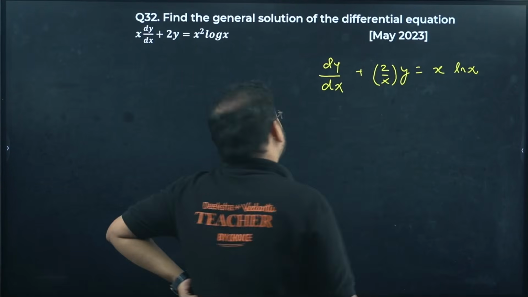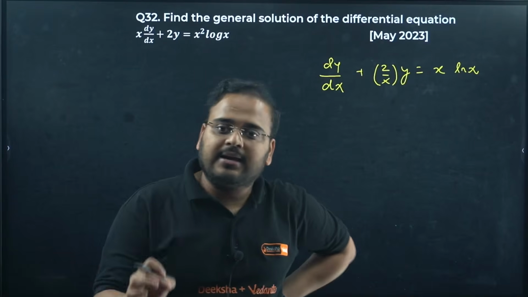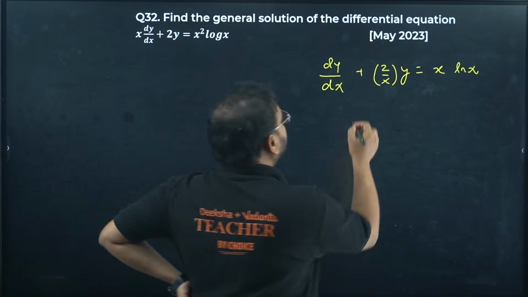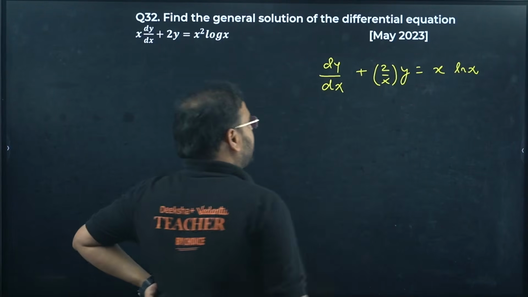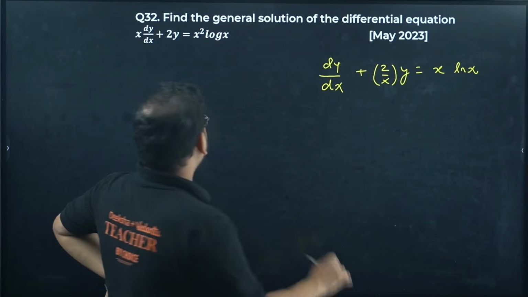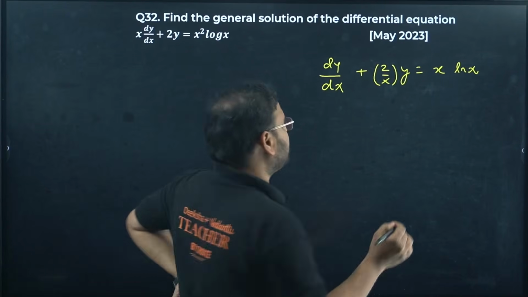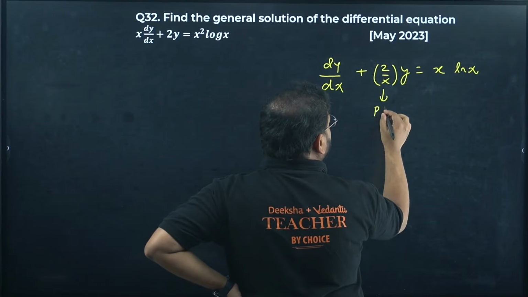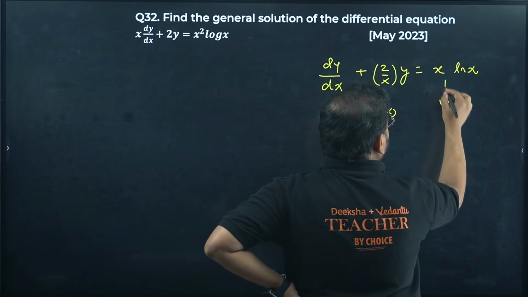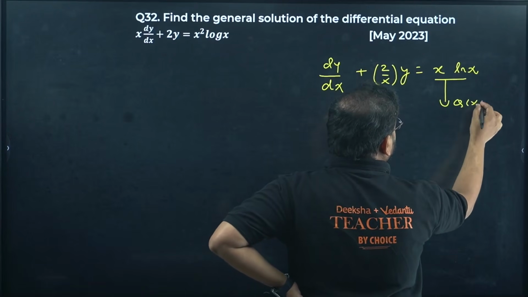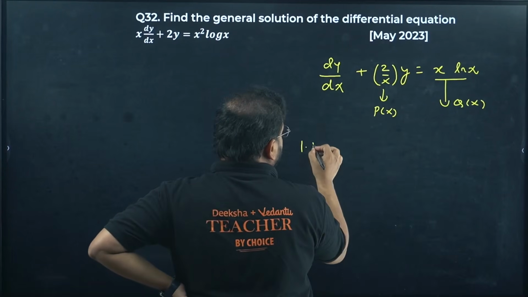This is my standard differential equation in the form of LDE. Once we have this, we know the values of P and Q: the value of P(x) is this and the value of Q(x) is this whole thing.